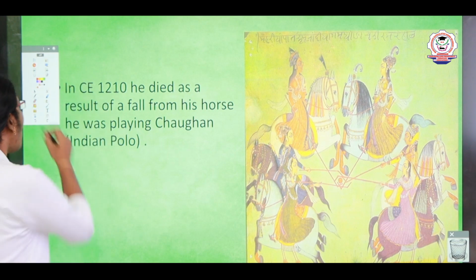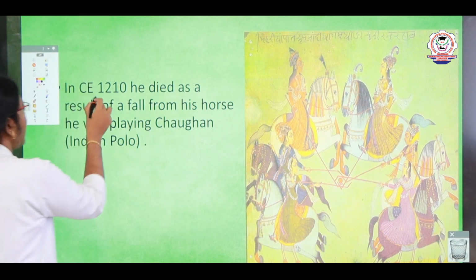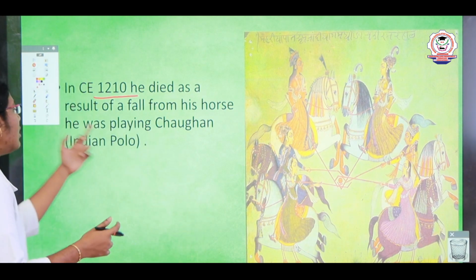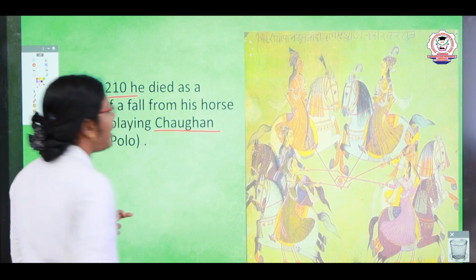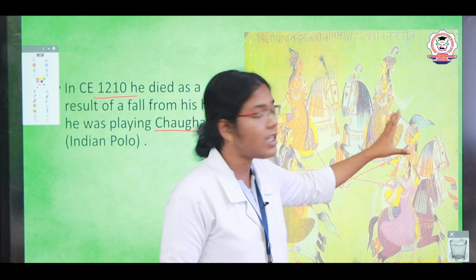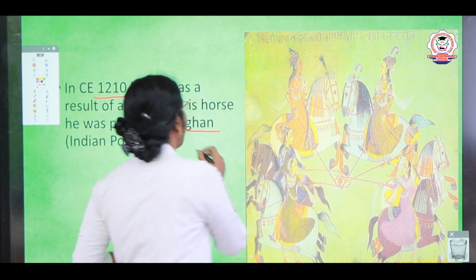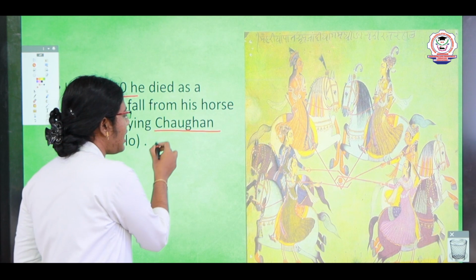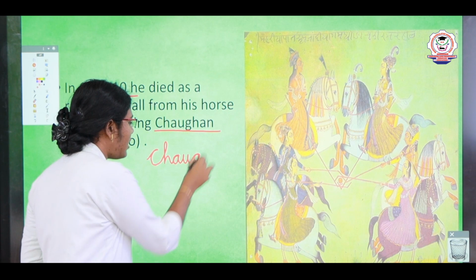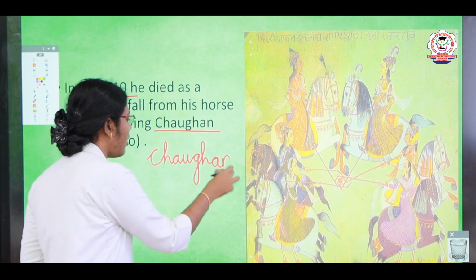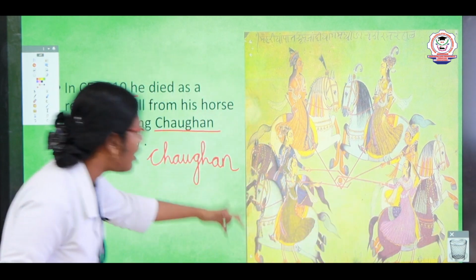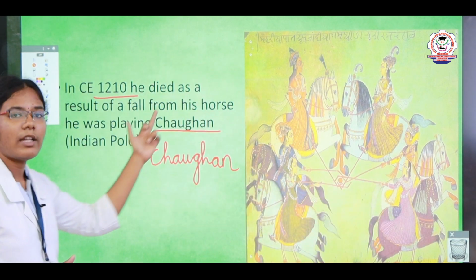Next, you see, children, how he died. He died in the year 1210 CE while playing his Chowgan game. It is a polo game. Can you see the picture? This is the Indian polo game, the Chowgan game. Can you pronounce this? Chowgan, C-H-A-U-G-H-A-N. So he died by falling from his horse in the year CE 1210.